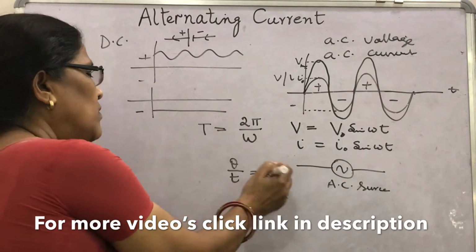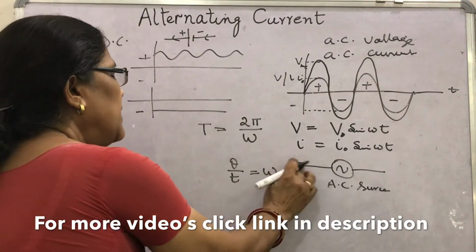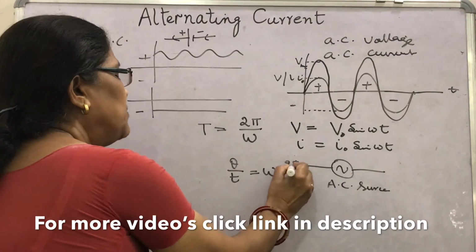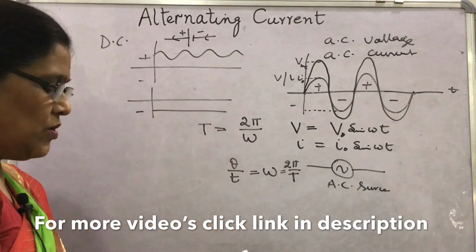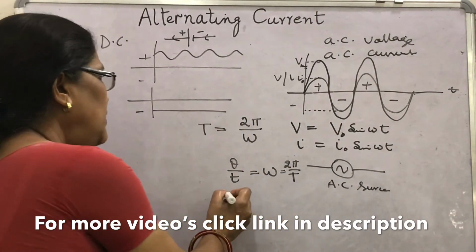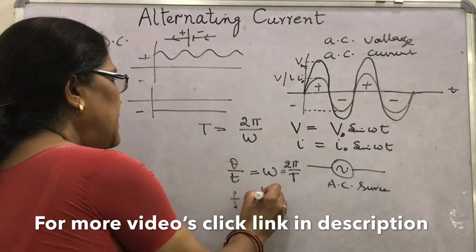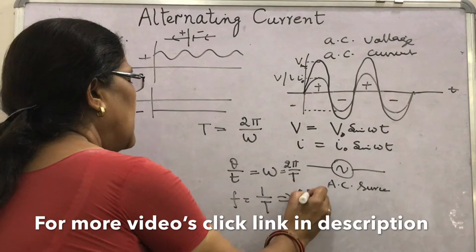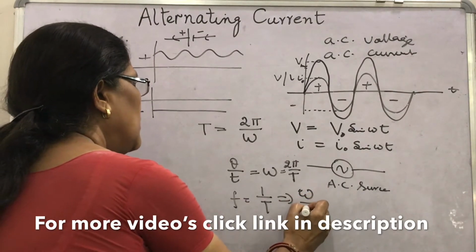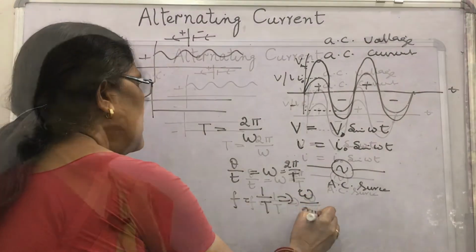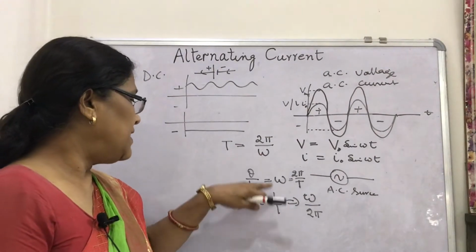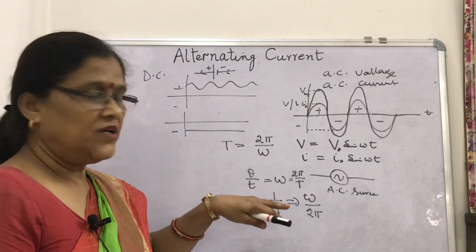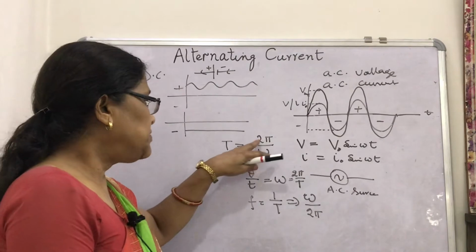So for one complete cycle, omega can be written as 2 pi upon T. What about frequency? We know frequency is 1 upon time period, so we can write this as omega upon 2 pi. So we have seen time period and frequency of AC. Time period is 2 pi upon omega.